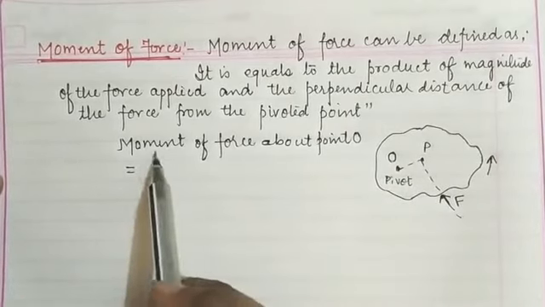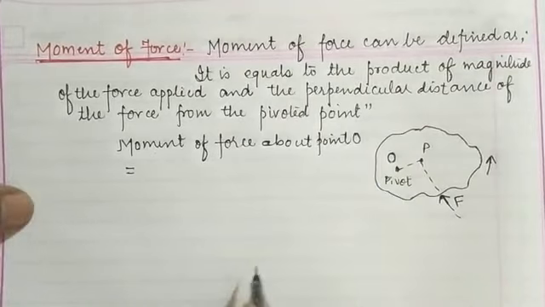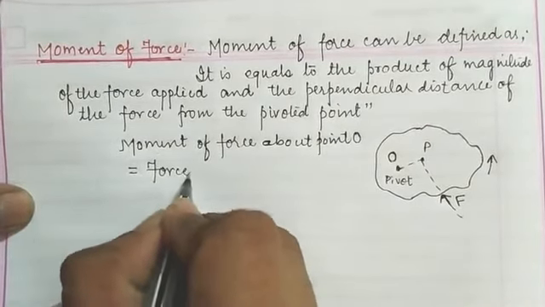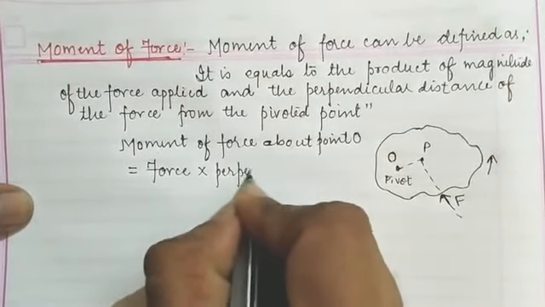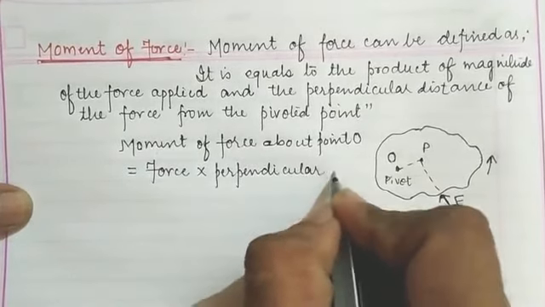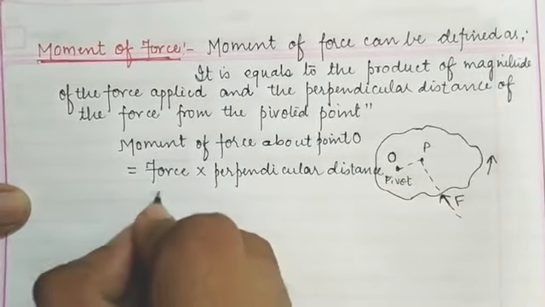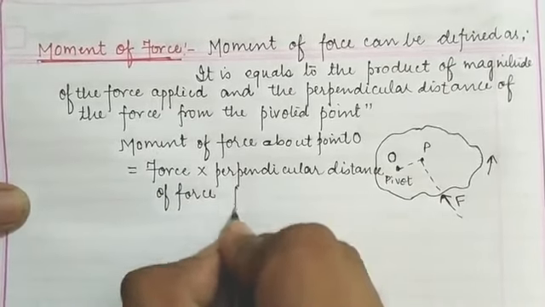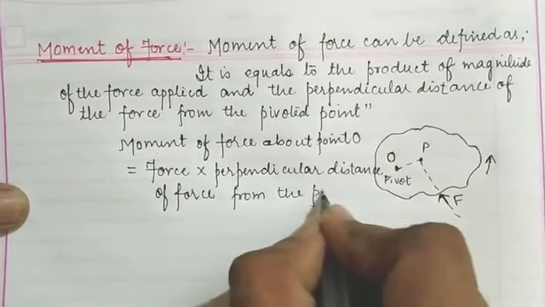then in order to calculate the moment of force about that point O through which it is pivoted, first we have the magnitude of the force, which will be multiplied with the perpendicular distance of the force from the point O through which it is pivoted.